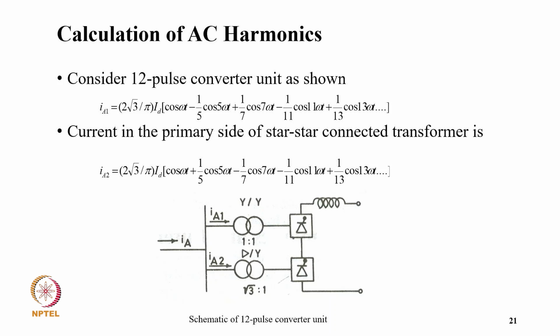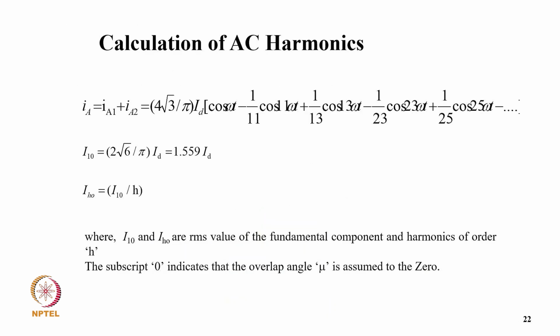So the current in the primary side of the star-star connected transformer is IA1 equals 2 root 3 by pi ID [cos omega t plus 1/5 cos 5 omega t minus 1/7 cos 7 omega t minus 1/11 cos 11 omega t plus 1/13 cos 13 omega t]. That is for the second converter. And as for the connection, we already discussed it in detail. So the net current will be a sum of both, where the lower harmonics are eliminated.